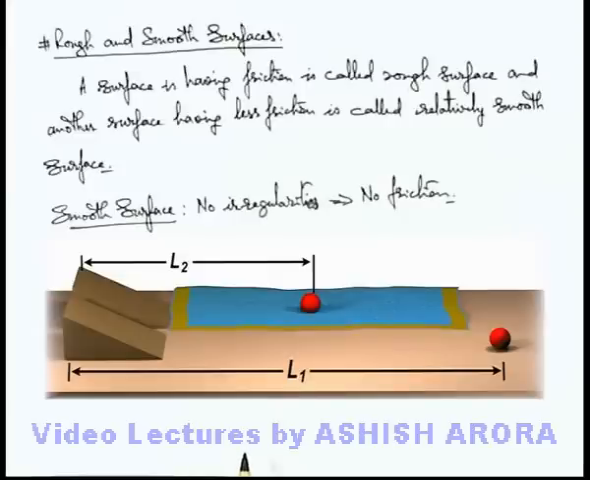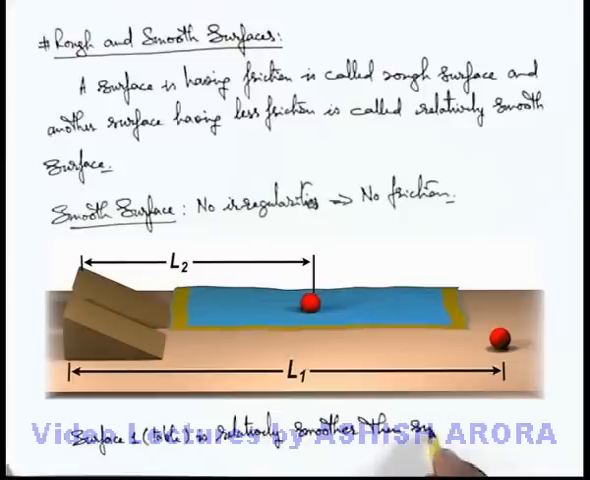And here we can see the surface of the cloth is relatively rough, or we can say that the surface of the table is relatively smooth compared to the surface of the cloth. Here we can also write in this situation, surface 1, which is that of the table, is relatively smooth or smoother than surface 2, that is the cloth, when the cloth is placed. Relatively smoother means here the amount of friction is less, so it is written as less friction surface.